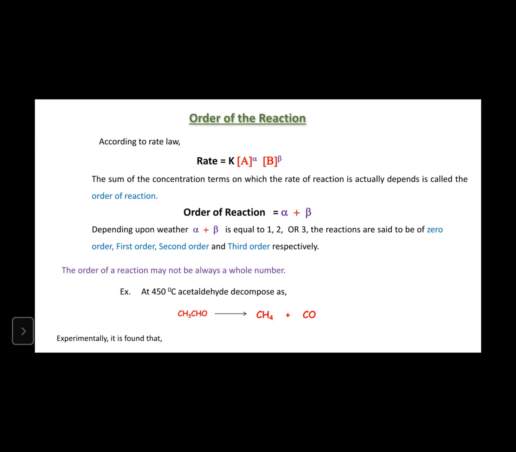So here, just look at this, the order of reaction would be 1 because only one reactant is present. But experimentally it is found that the rate of reaction is directly proportional to the concentration of acetaldehyde raised to the power 1.5, which gives the order of reaction. So here the order of reaction is 1.5, which means the order of reaction may not always be a whole number. You may get a fractional number also. Got it? This is about order of reaction.